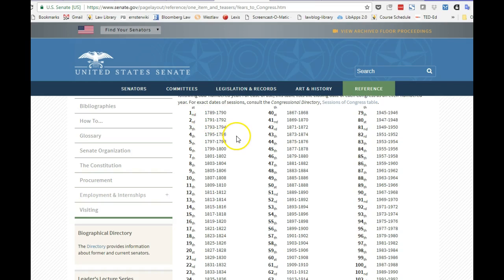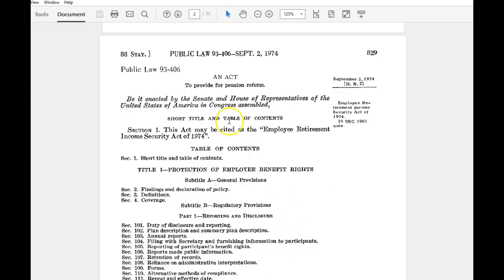And if you did the math, you could figure out that 1974, when our hero Public Law 93-406 was enacted, would actually be in the 93rd Congress. So taking a look back here at our hero, Public Law 93-406, we now know that our hero was enacted in the 93rd Congress, and it was the 406th law that was enacted in that Congress.